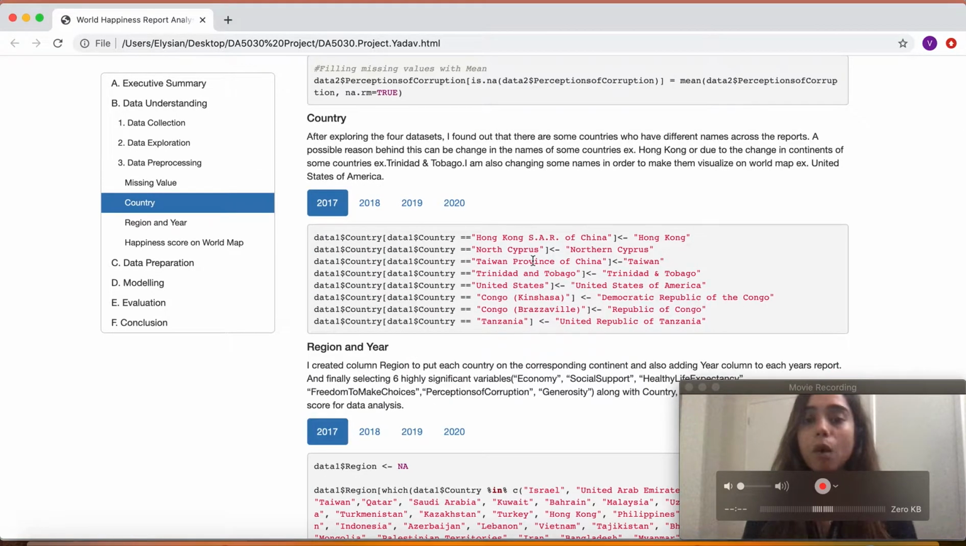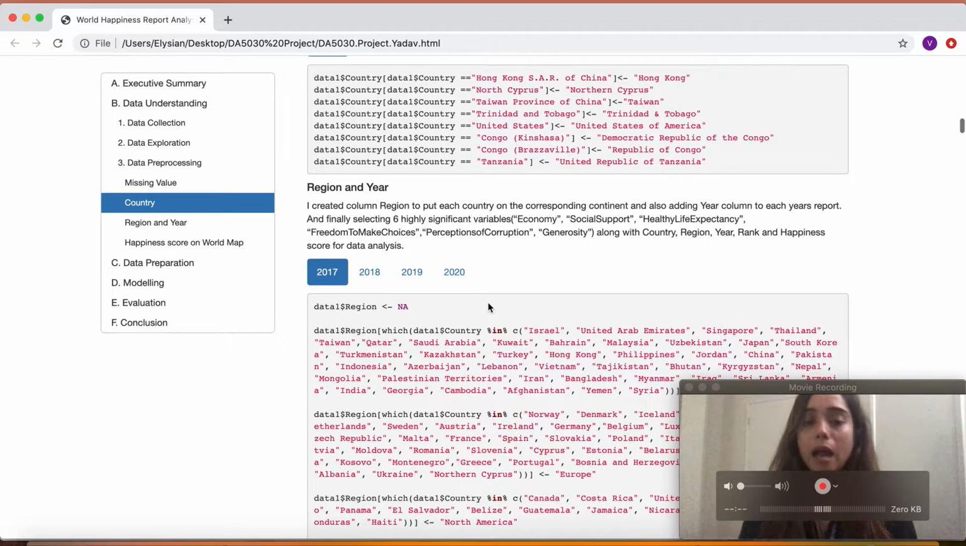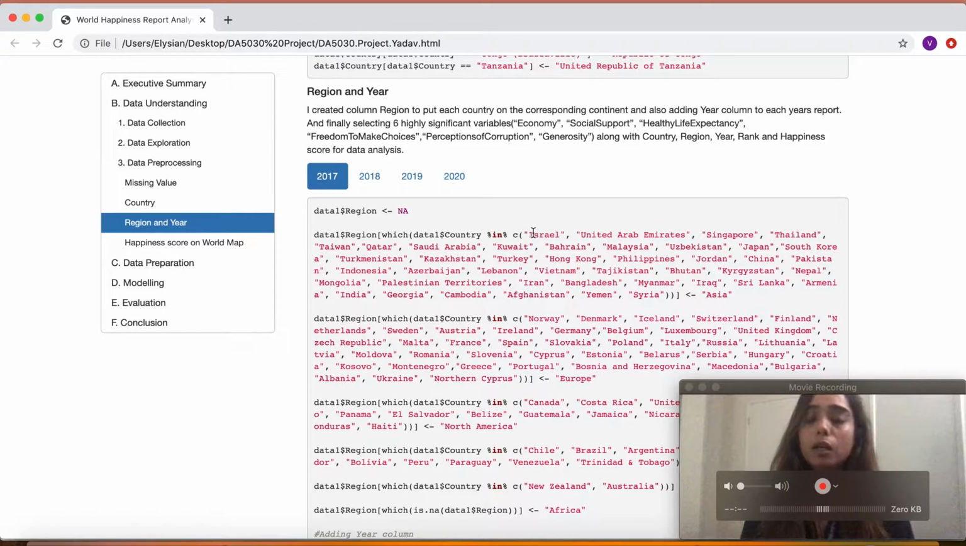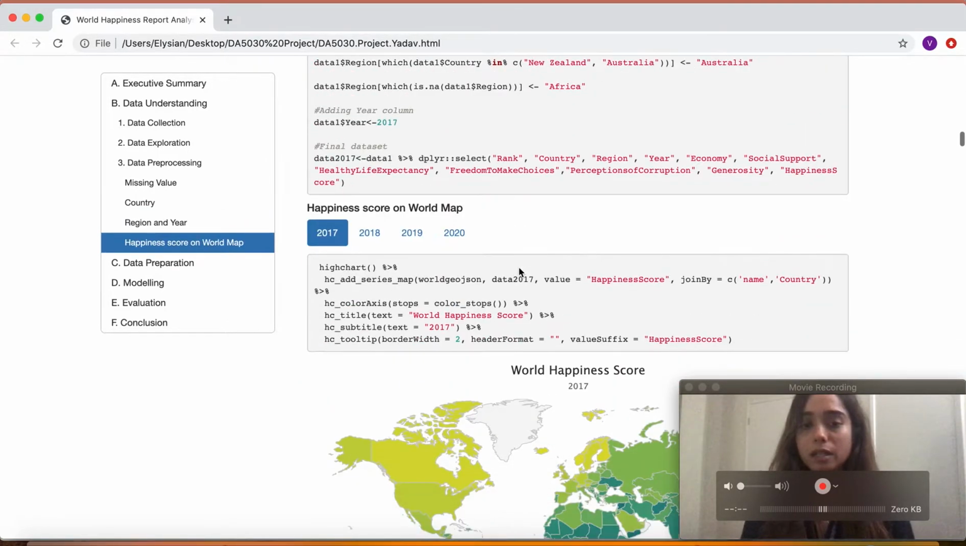changed some names of countries for ease of data analysis, as the names of countries were different in the 2017 to 2020 data sets. So I changed a few names. I also added region and year columns to categorize the countries by region, and to check the trend of happiness score throughout these years.